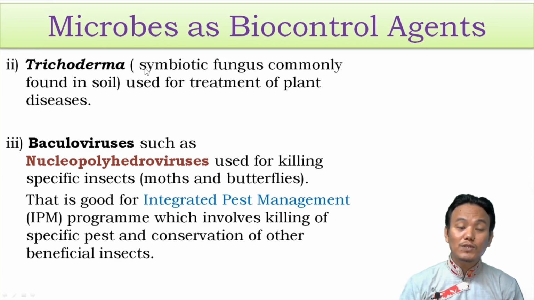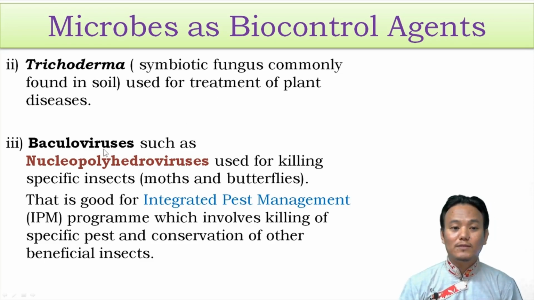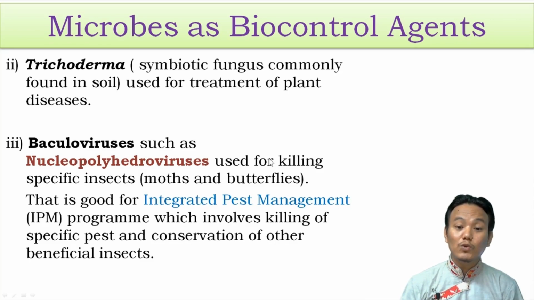So the symbiotic association of Trichoderma with plant roots gives the plant a certain kind of resistance towards plant pathogens, which can cause root diseases. So therefore, Trichoderma is used for treatment of plant diseases. And then we have baculoviruses, such as nucleopolyhedroviruses, which are used for killing specific insects, such as moths and butterflies. Just like Bacillus thuringiensis, nucleopolyhedroviruses can also specifically kill moths and butterflies which are harmful to crops.